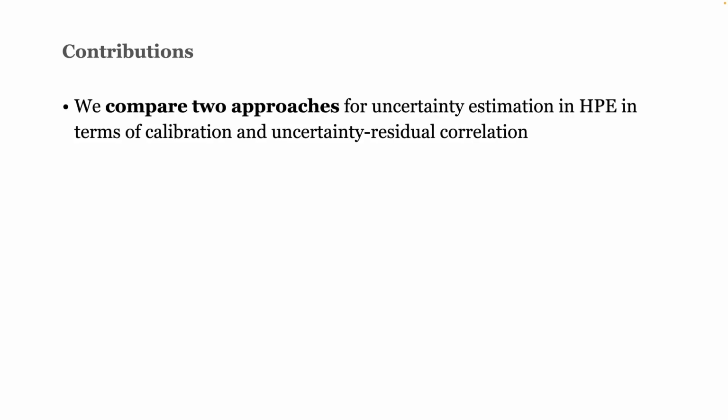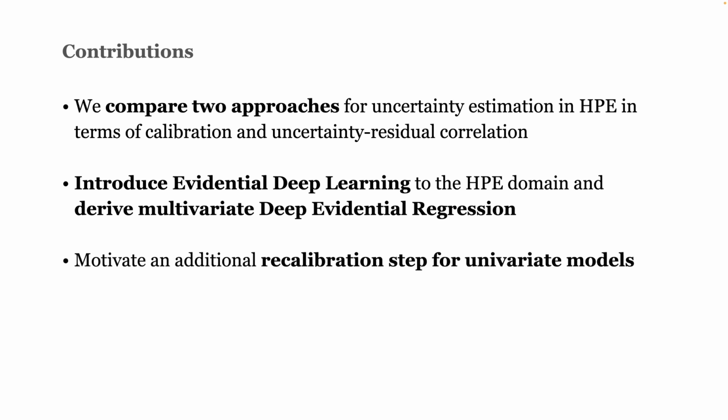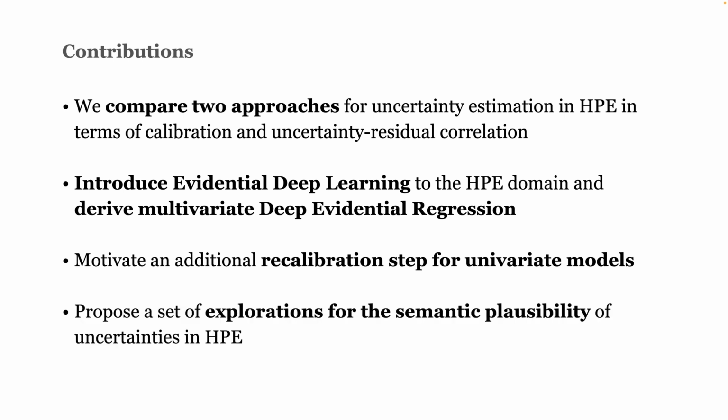Here, we compare two approaches for uncertainty estimation in HPE in terms of calibration and uncertainty residual correlation. In doing so, we introduce evidential deep learning to the HPE domain and derive multivariate deep evidential regression, highlighting subtle but important differences to prior work in multivariate evidential deep learning. We also motivate an additional recalibration step for the univariate approach and propose a set of explorations for the semantic plausibility of uncertainties in HPE.